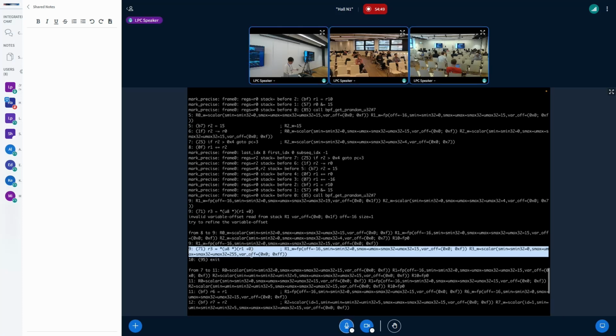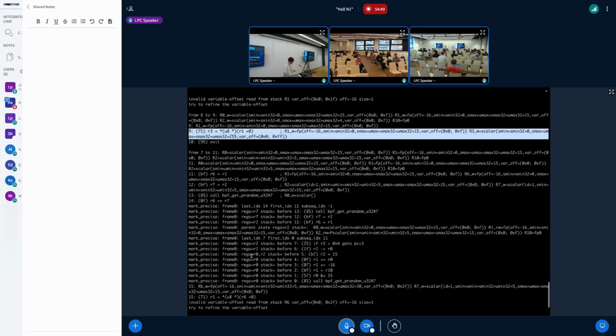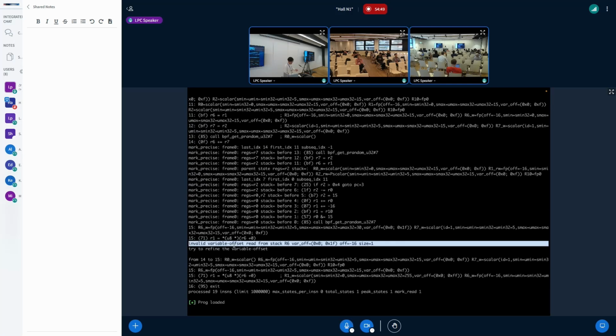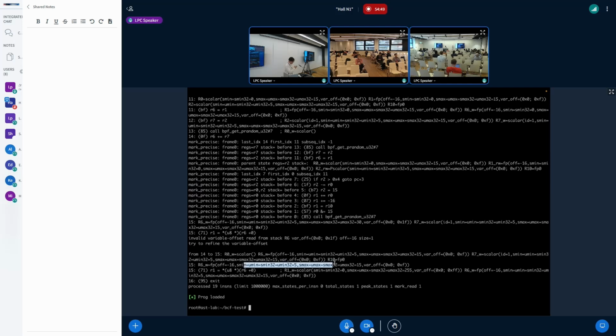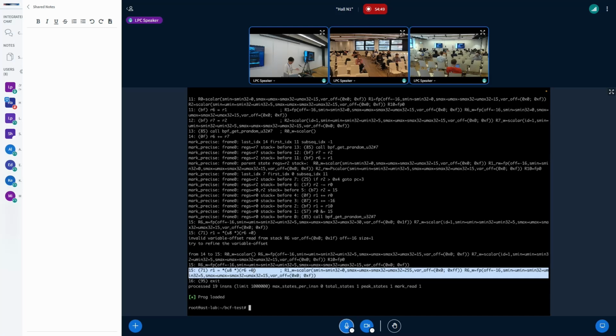And in another execution path, we again cannot continue. And again, we refine it. And here we can see the range of R6 is refined to between 5 and 15. And this makes the next instruction pass the verification, so the program can be loaded. So this is the demo.